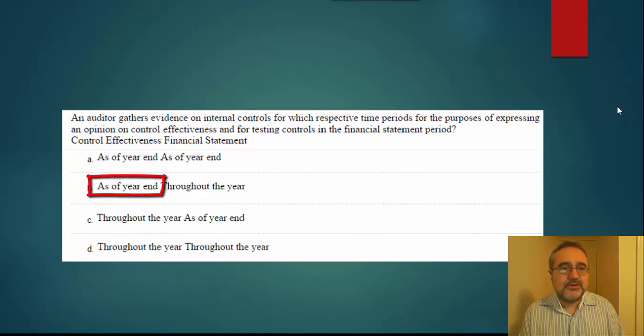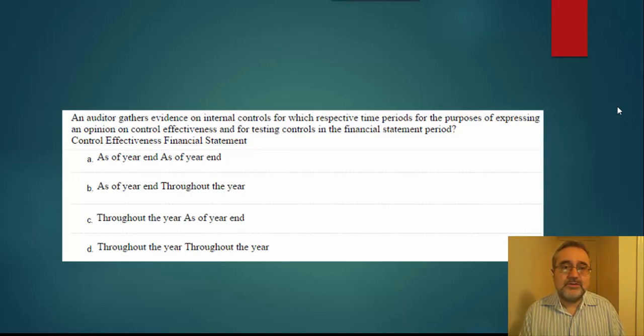So we are expressing an opinion on control effectiveness as of the end of the year, but we are testing the controls in the financial statement throughout the year. So we're testing the controls throughout the year, but we are expressing the opinion as of the end of the year, which brings up an interesting point. Theoretically, we may, during the course of the year, identify control weaknesses.